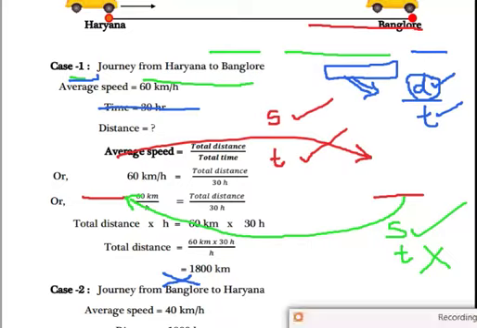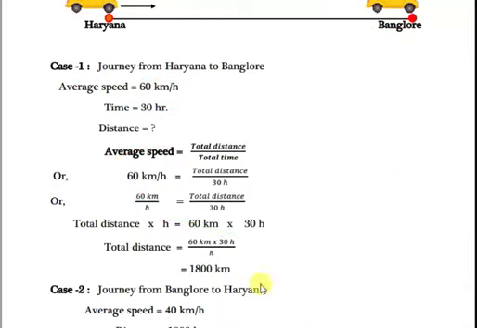Okay, total time how much? From Haryana to Bangalore, how much time is taken by the truck? This is 30 hours. Okay, now 60 km per hour, you can also write like this, 60 km divided by hour. Okay, now we have to find out total distance. So do here cross multiplication. So total distance into hour, total distance into hour.